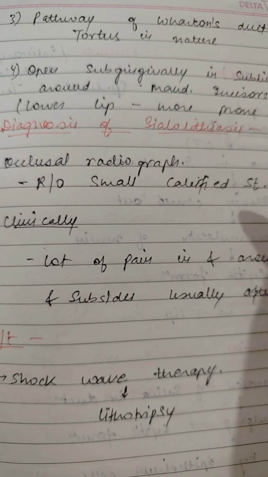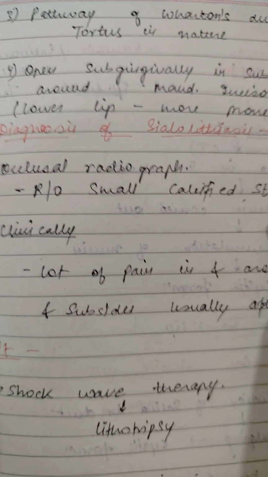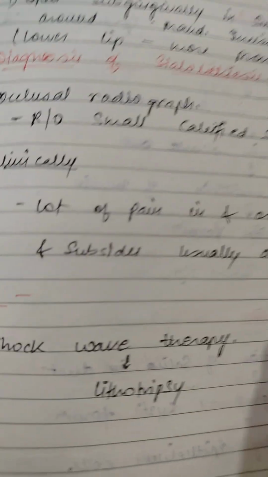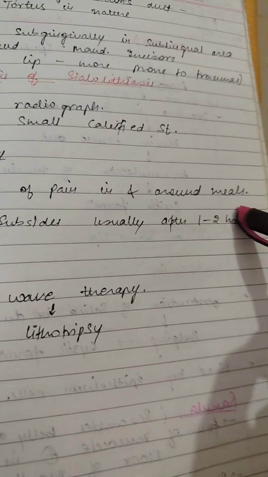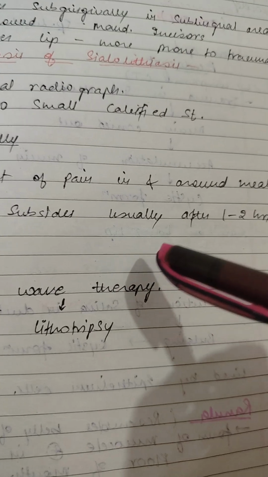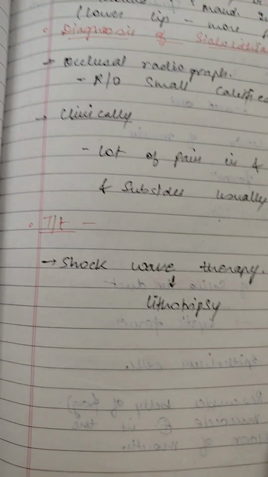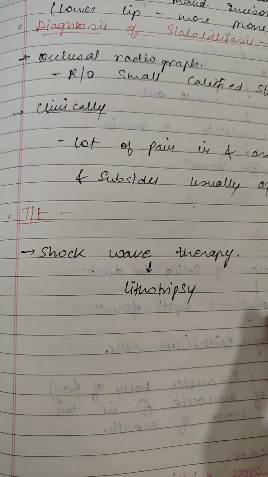Diagnosis is done by the occlusal radiograph, where radio-opaque small calcified structure is seen. Clinically, we see there is a lot of pain in and around the meals, but it subsides usually after 1 to 2 hours. The treatment is lithotripsy, which is a shock wave therapy.